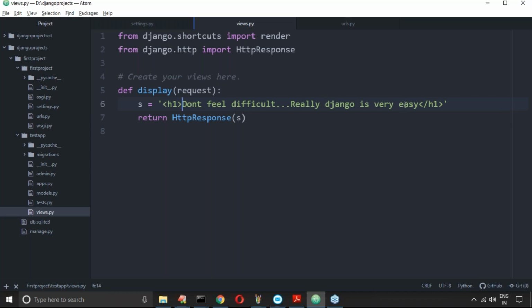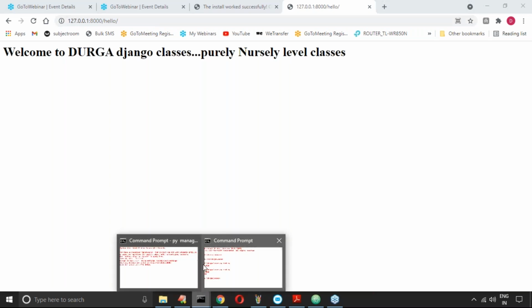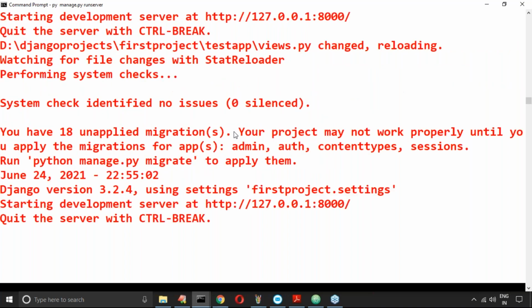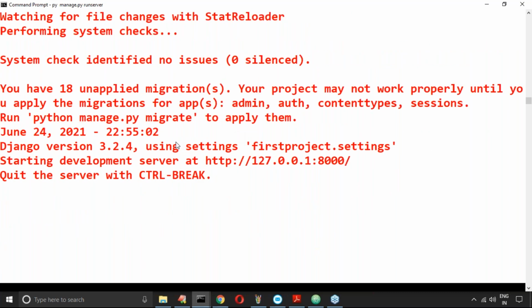Now here, if you perform any change, sir, do we have to restart the server? If we perform any change in our settings, views, URLs, we would normally require to restart the server. But the beauty of Django is that if you perform any change, it will be restarted automatically. We are not required to do that activity.